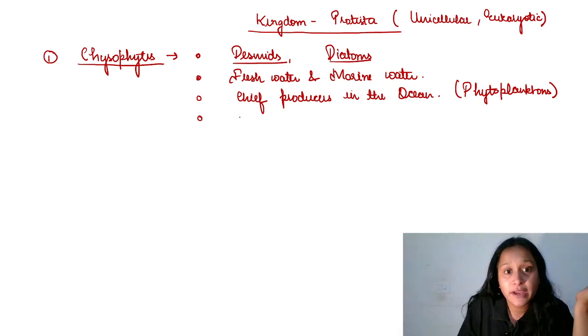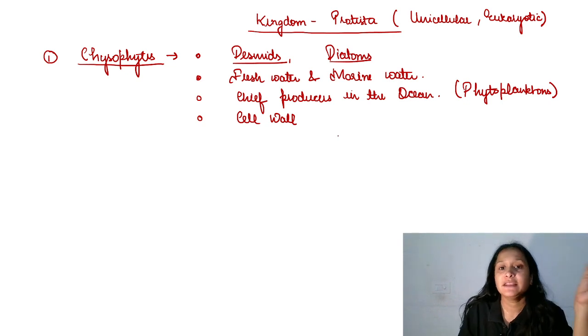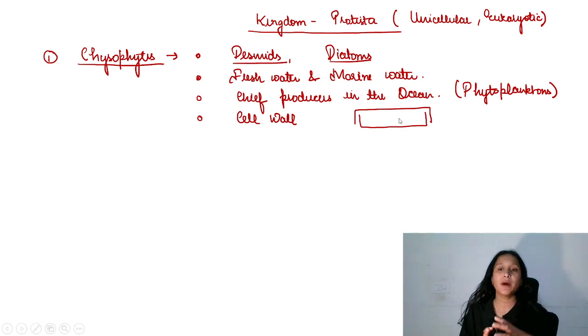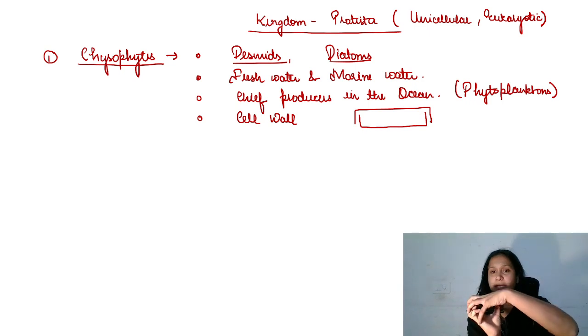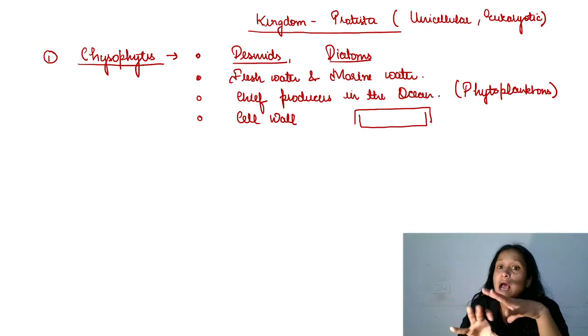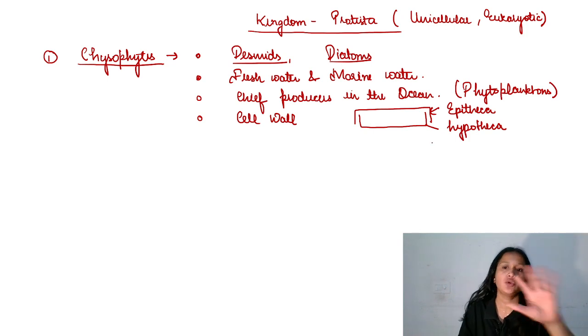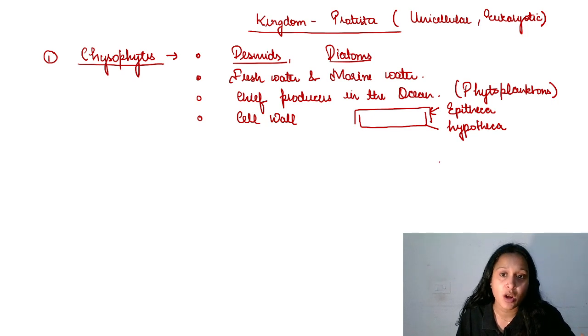Now the next important point is they have the cell wall. Which type of cell wall do they have? They have two thin overlapping shells. दो thin ऐसे overlap cell wall कर रही है, जैसे कि हमारा सोप का डब्बा होता है, soap box, एक नीचे एक ऊपर से वॉल है. ठीक है, अब ये जो ऊपर वाली है इसको कहते हैं epitheca and the lower one is hypotheca. एपी मतलब ऊपर, हाइपो मतलब नीचे. So they have two thin overlapping cell walls.